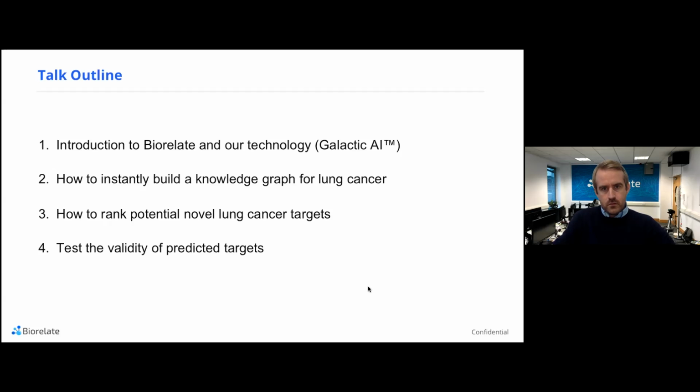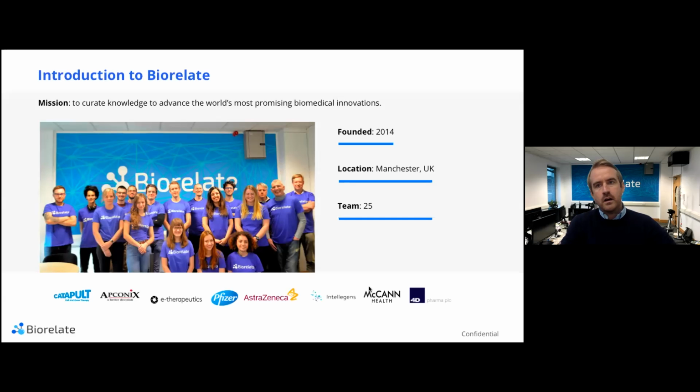So a little bit about the company. We are based around a mission, which is to curate knowledge to advance the world's most promising biomedical innovations. I founded the company in 2014 after some successful research based around using AI and machine learning to explore biomedical research and mine data that's typically very difficult to capture in an automated way. And doing this for the purposes of discovering new therapeutics and helping validate therapeutics from an existing understanding of